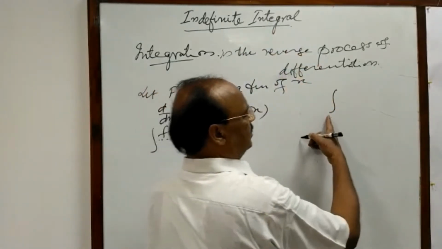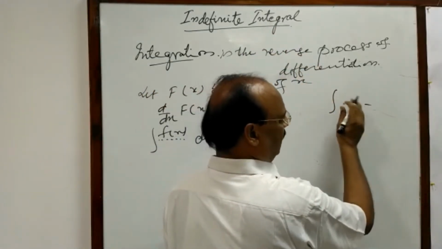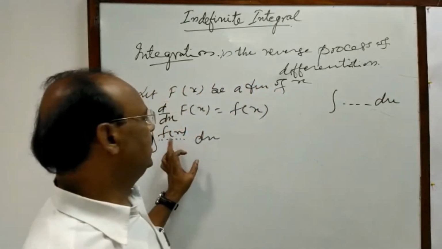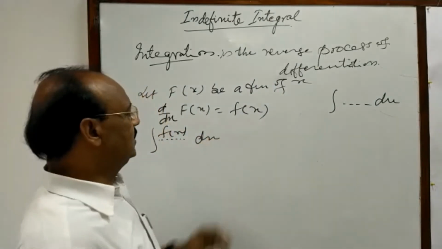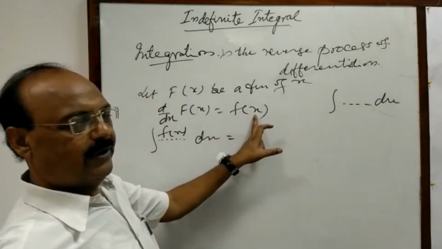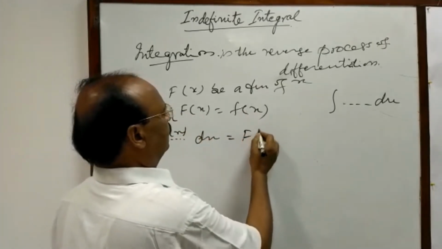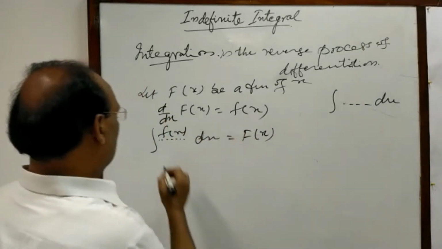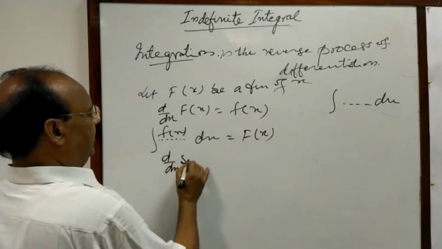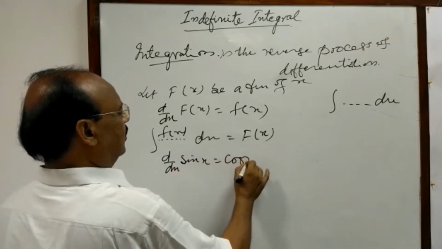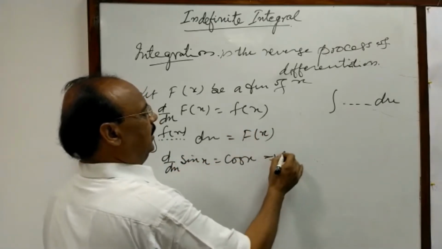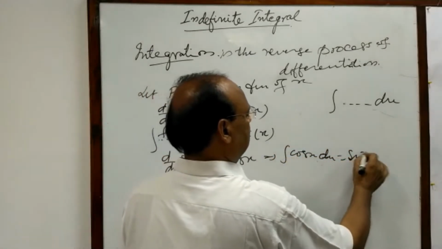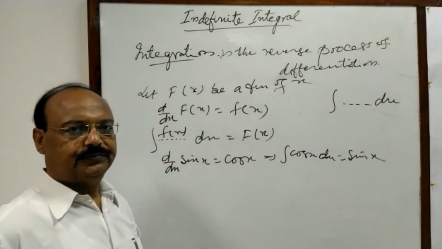So we write the integral sign, then some function of x, and then dx. The integral of f(x) will be this capital F(x). So we can understand that if the derivative of sin x is cos x, then the integral of cos x is sin x. Very clear?